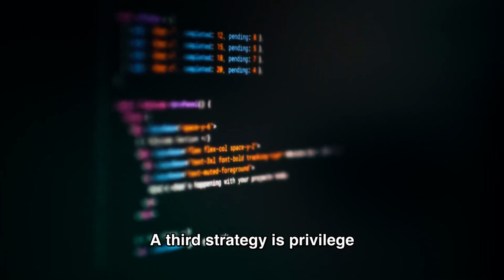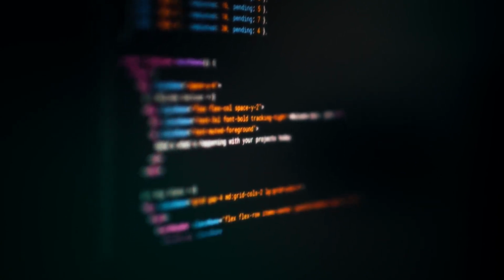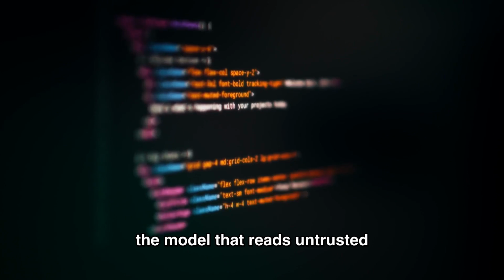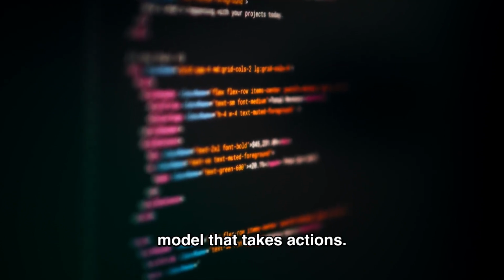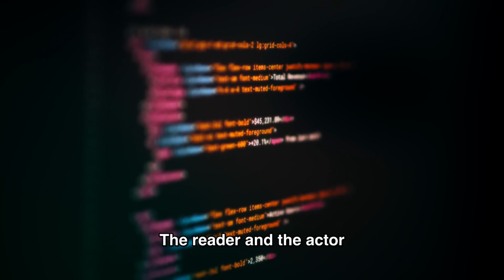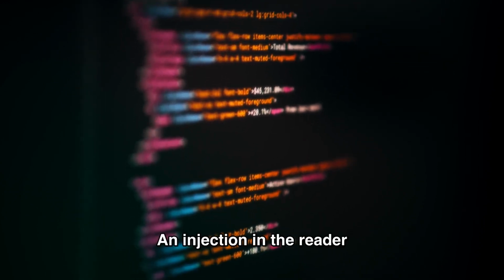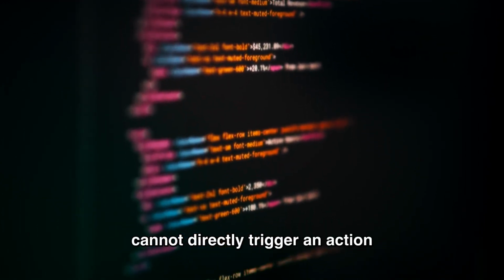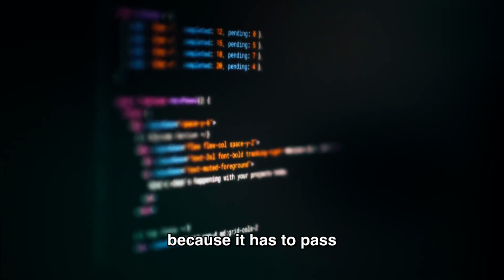A third strategy is privilege separation. You design your system so the model that reads untrusted documents is not the same model, or does not have the same permissions, as the model that takes actions. The reader and the actor are separated. An injection in the reader cannot directly trigger an action because it has to pass through a separate verification layer.